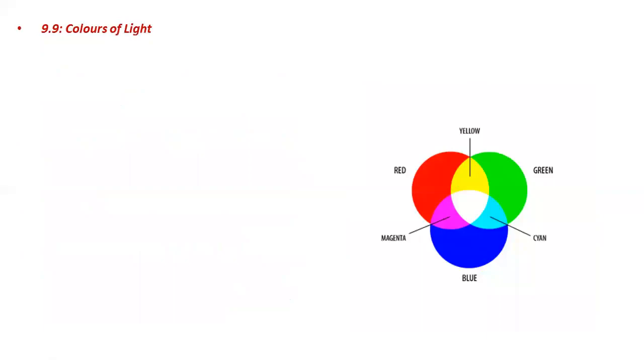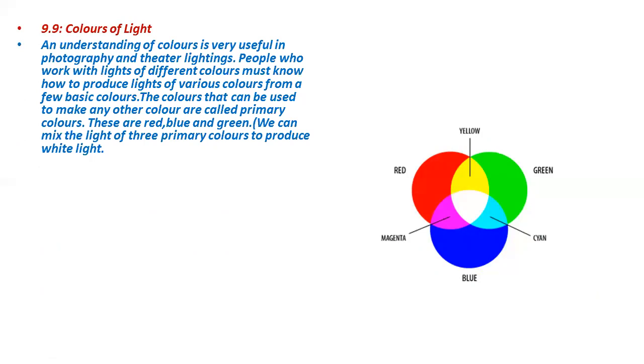Then the next topic is about the colors of light. As I told you, there are 7 colors of white light. An understanding of color is very useful in photography and theater lighting. People who work with lights of different colors must know how to produce lights of various colors from a few basic colors. The colors that can be used to make other colors are called primary colors, and the other colors formed from mixing of these primary colors are called secondary colors.